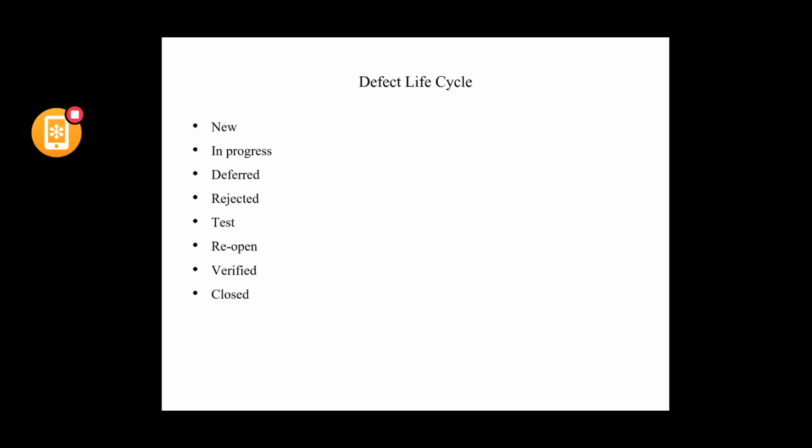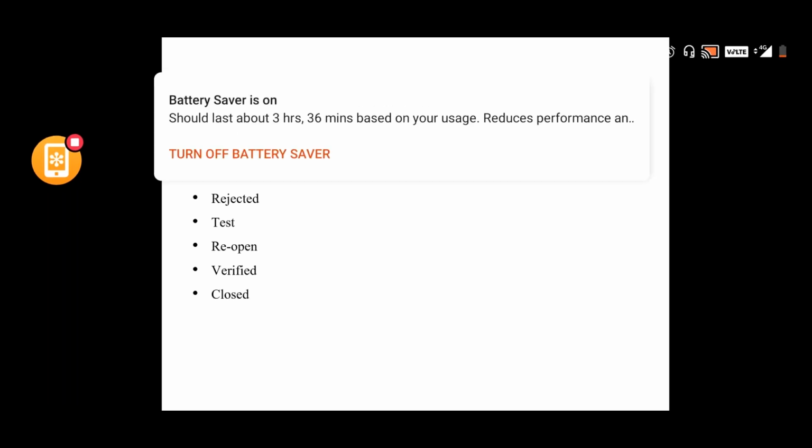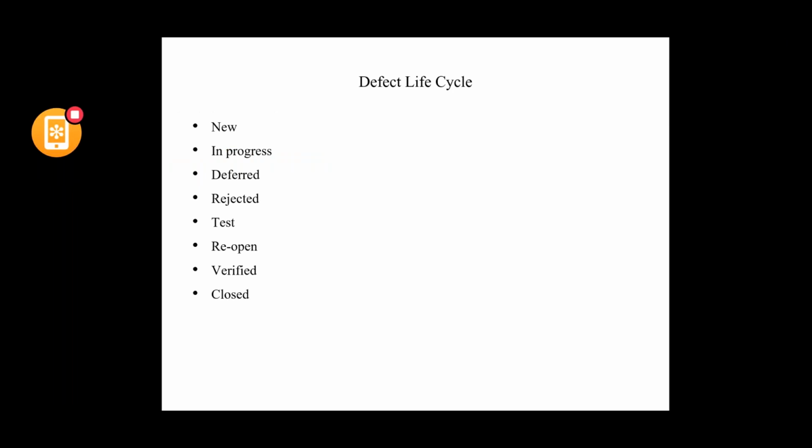If it is not working for some reason, that is when the status would be moved to reopen status and assigned back to the developer. Once it is reopened, the developer again will put it in progress status, try to see what the issue is and fix it. Again they will move it to test status.